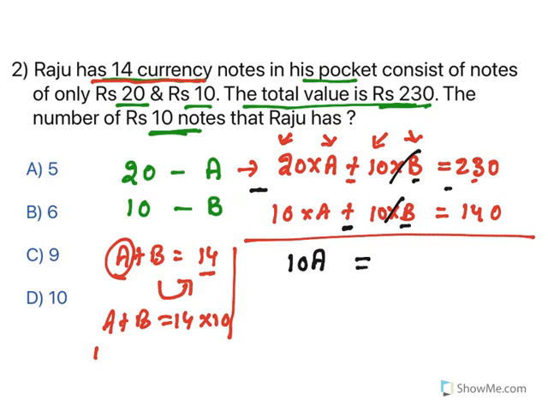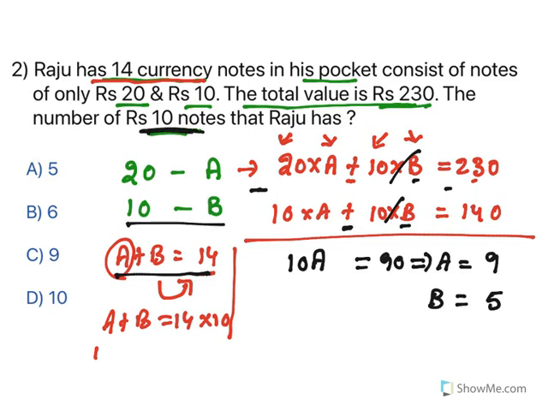Now what is this minus? It gives 90. So what does it mean? A equal to 90 by 10, it is 9. When A is 9, what could be the B? Because A plus B is equal to 14, B is 5. What is asked? Number of 10 rupees notes. What is the 10 rupees note? We have indicated it with B. So what do we get? 5. This is the answer.